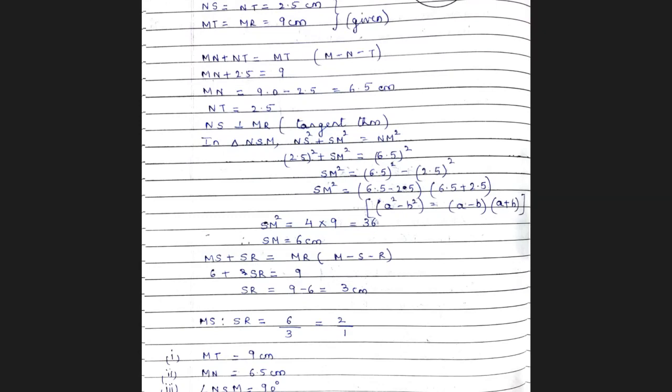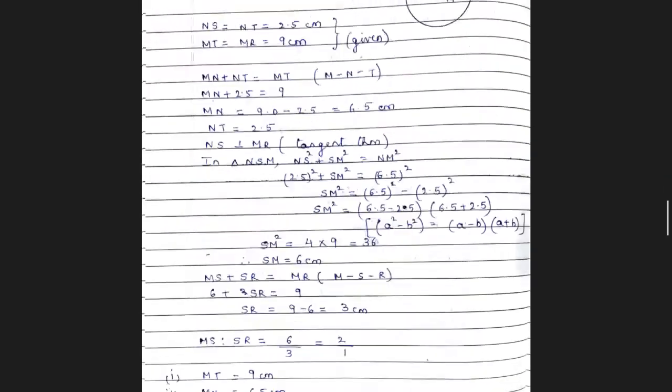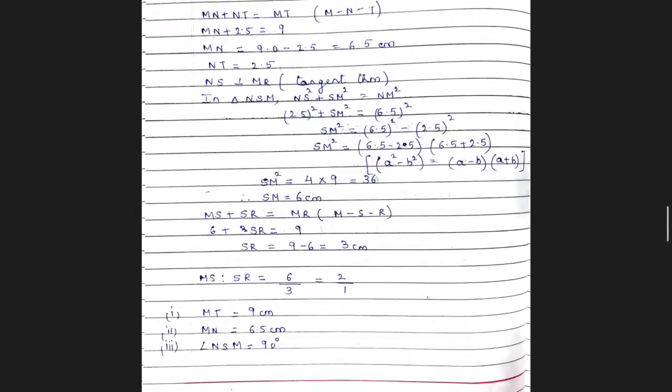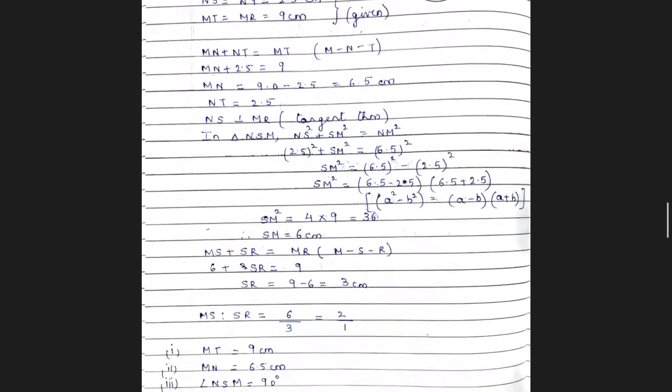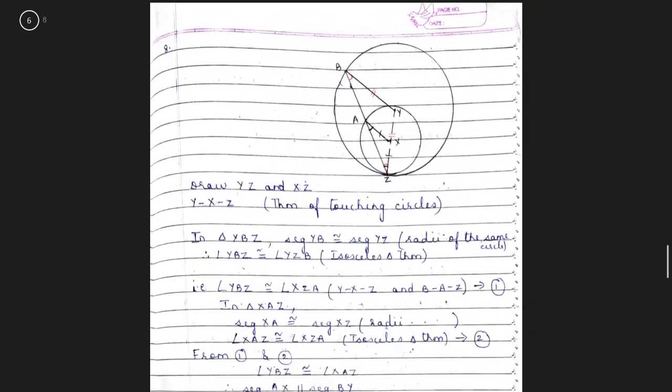Now the other things you have already found out. What is MT? MT is 9. MN is 6.5 centimeters. Angle NSM is 90 degrees. So these three we have already found out in the process of solving it, and therefore I have written the answers at the end. Okay. Children, I hope that's clear.